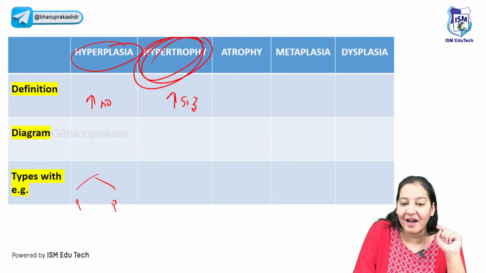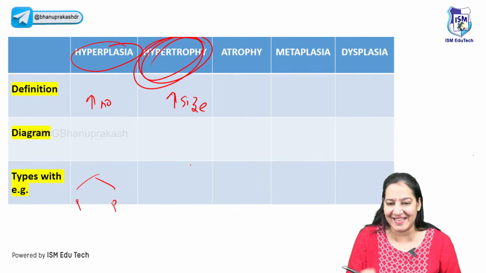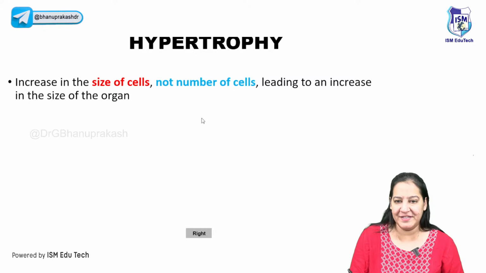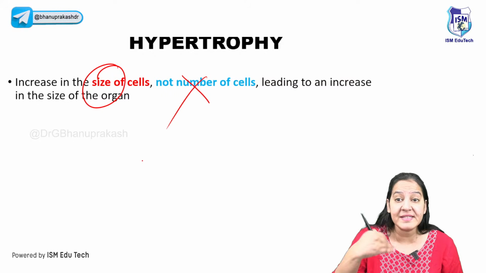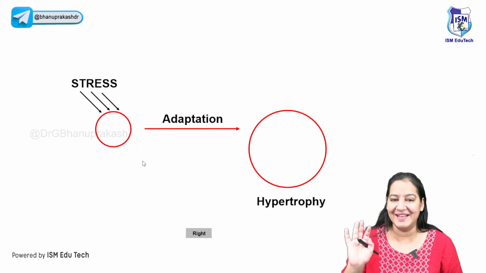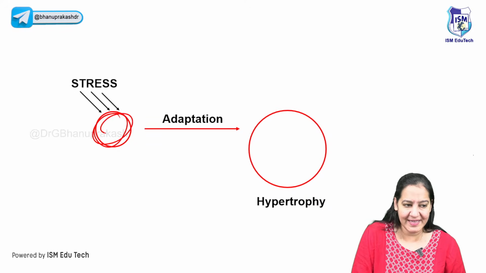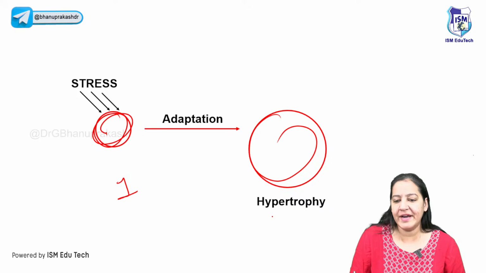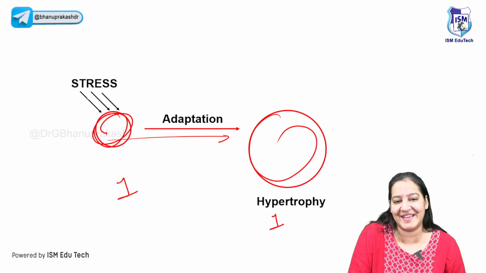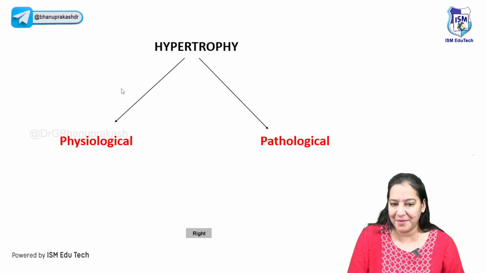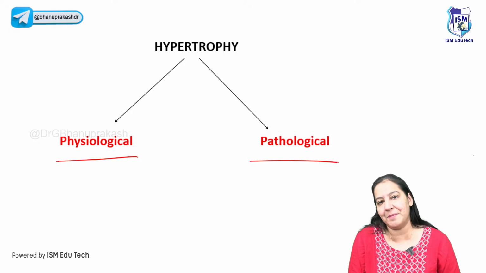Coming to hypertrophy. Hypertrophy is an increase in size, not the number. It is also of two types. It's just the opposite: an increase in the size of the cell, not the number of cells. You can see this cell, it is one cell. Here also, it's one cell. But see the size. The number is not increasing, but the size is increasing in response to stress. You got my point? Again, it's of two types, physiological and pathological.